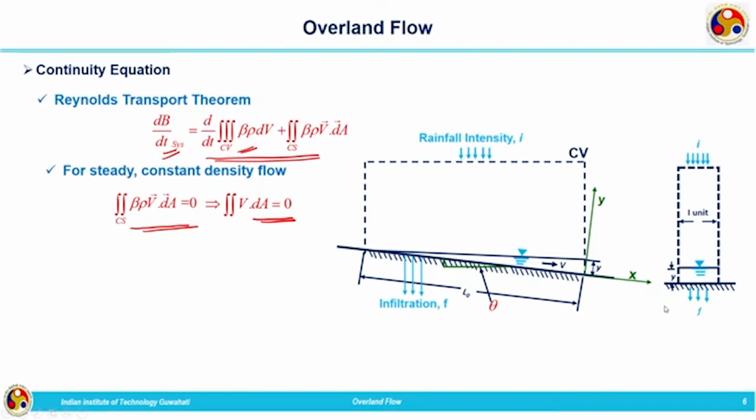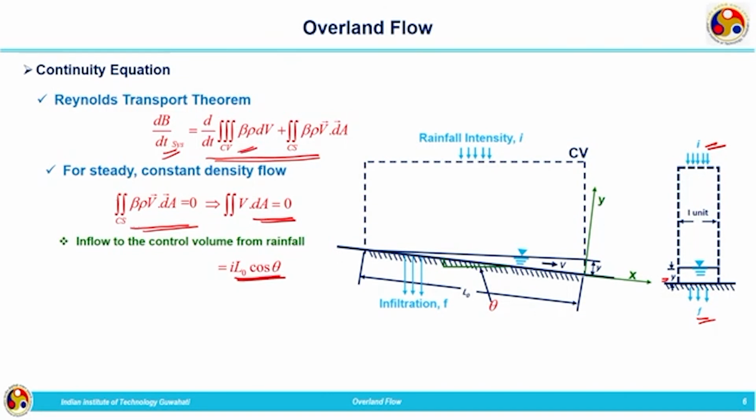Now we can write the inflow and outflow. Inflow to the control volume from rainfall, that is the main inflow, and outflows are due to infiltration and also overland flow. So, we can write expressions corresponding to inflow and outflow separately. So, inflow to the control volume can be written as I L naught cos theta.